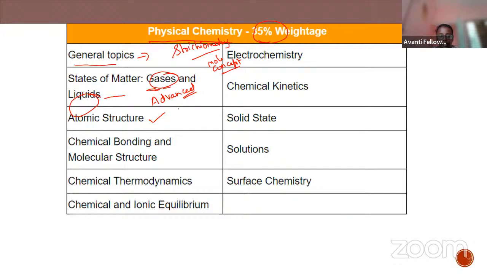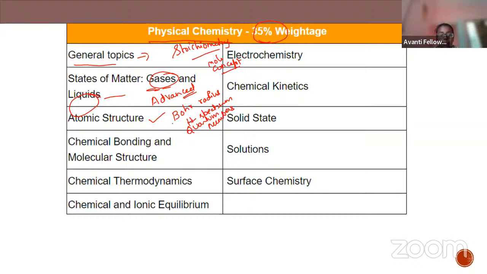In atomic structure, be careful with the Bohr radius problem, the calculation of Bohr radius, the hydrogen spectrum, and quantum numbers.